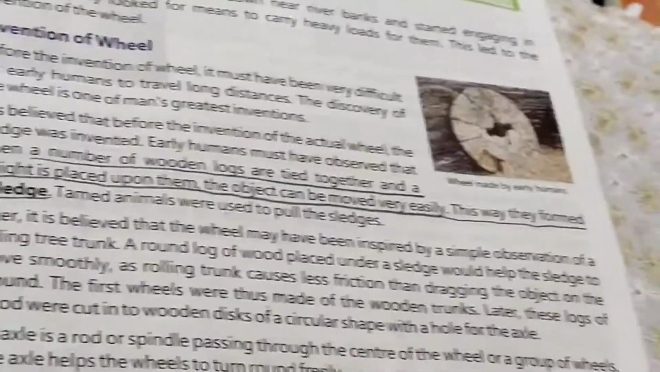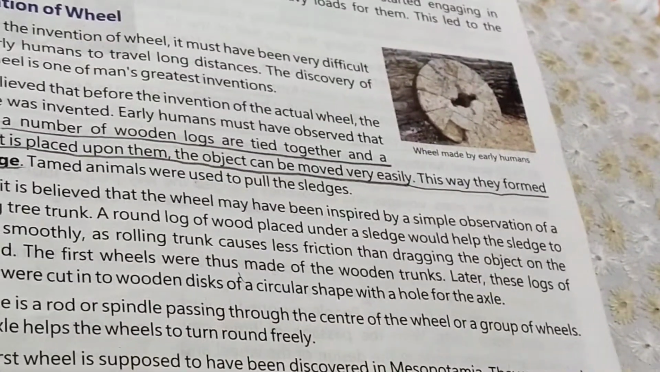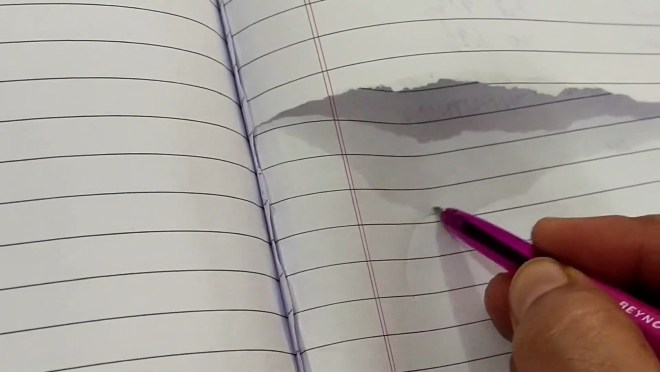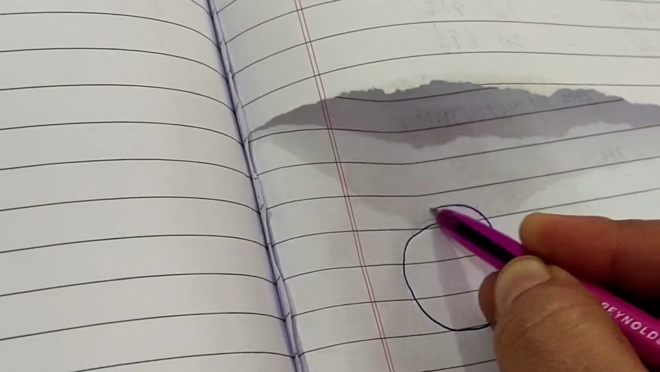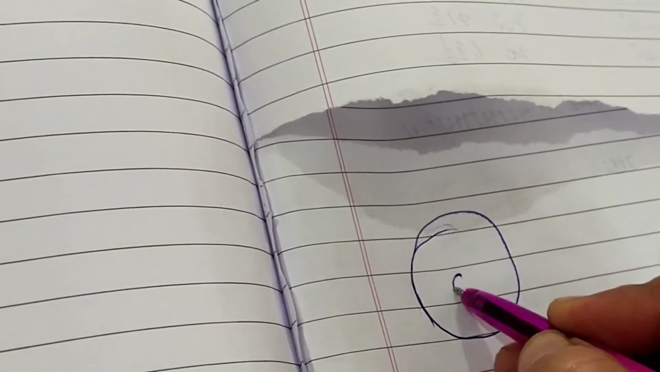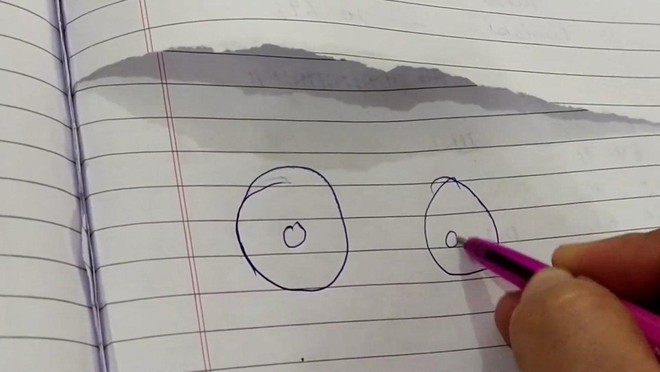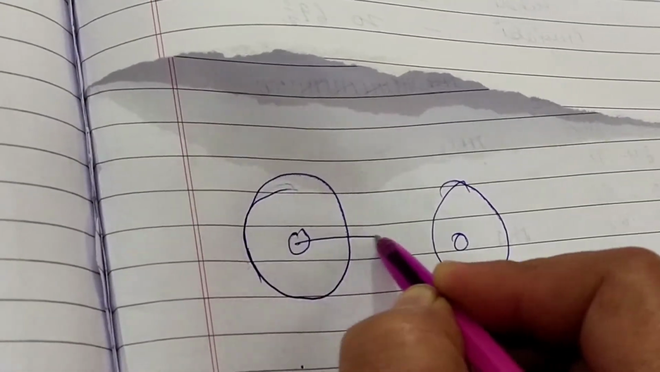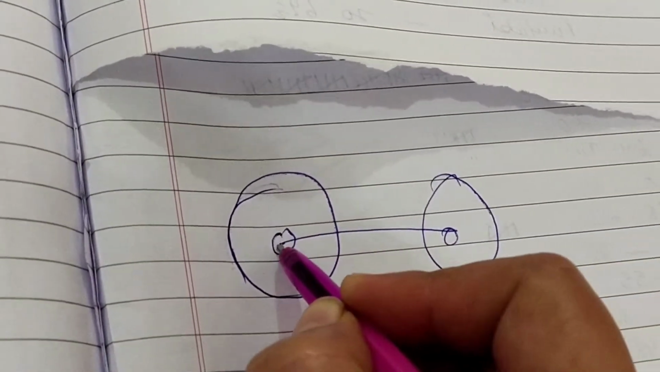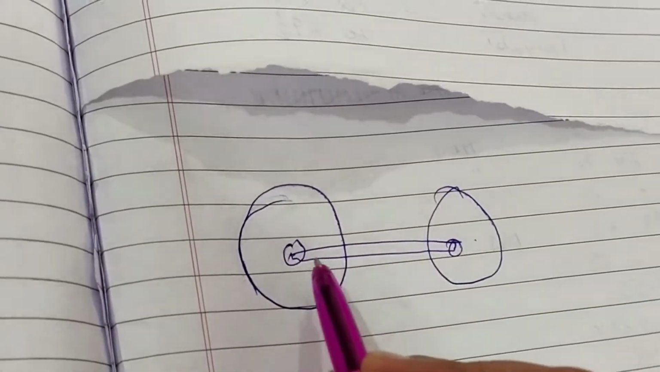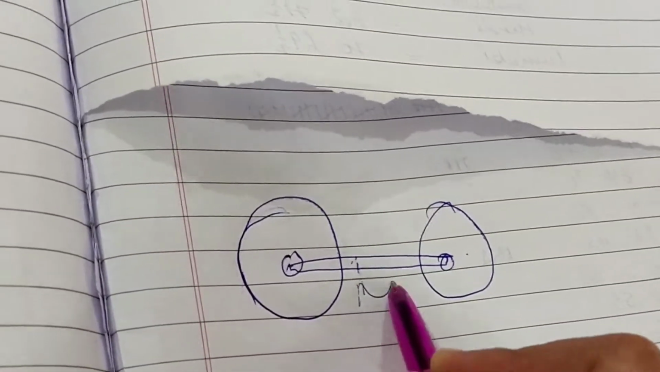Actually, what is it? I tell you, as we all know, a wheel is round in shape. So they made a hole in these, passed a rod through the hole and attached it with the other wheel. So this is your spindle.